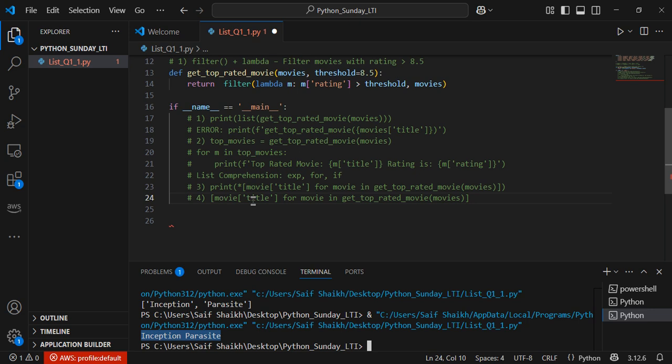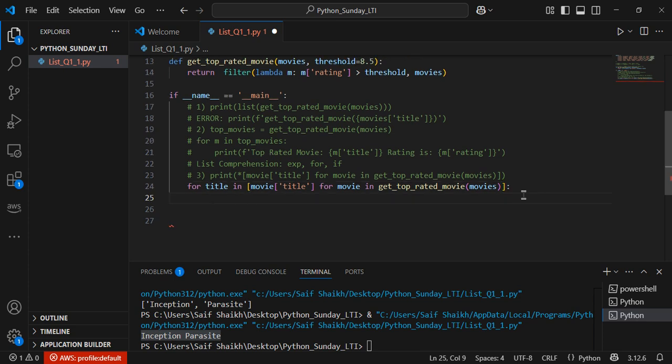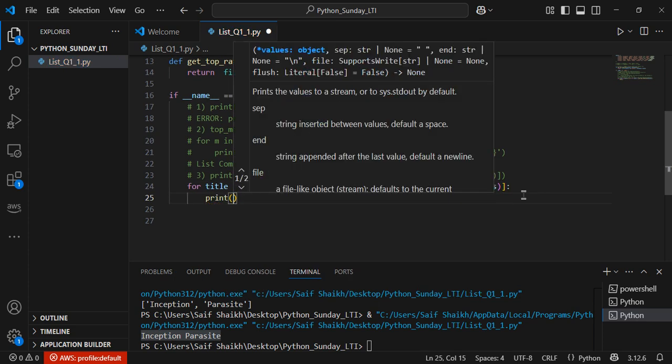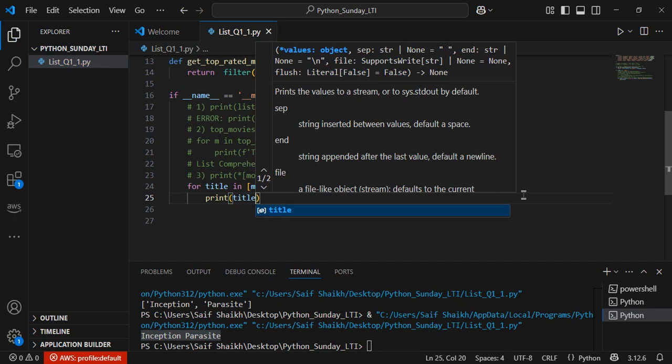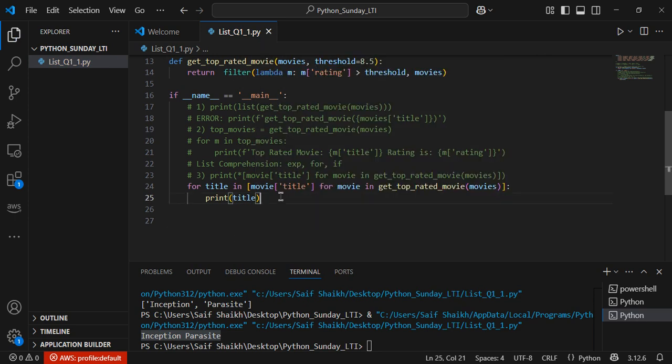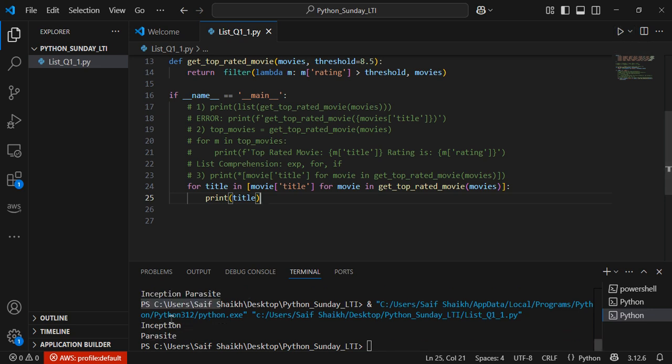So what I will do is write for, let's say, title in this condition. Just try to print your title. Save this and let's execute this. Now if you see, we are getting this output.